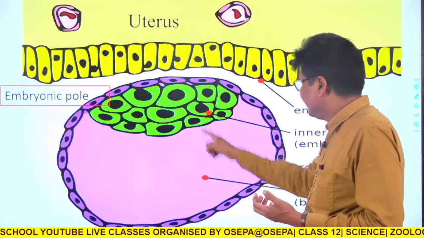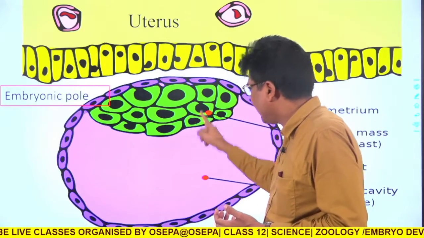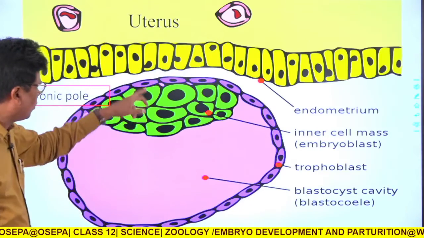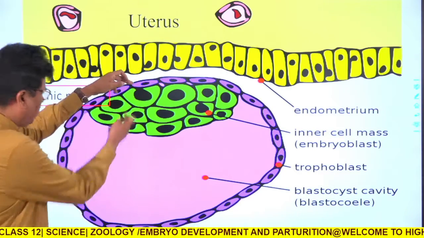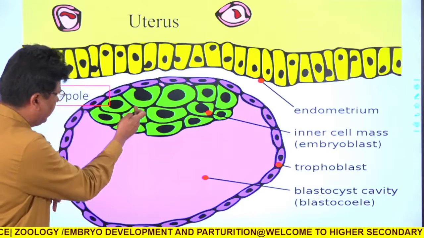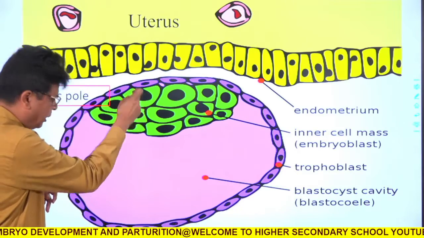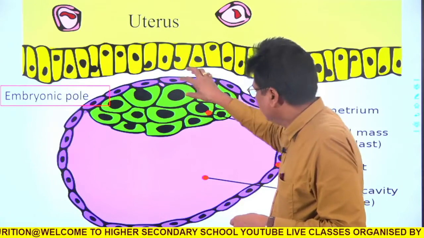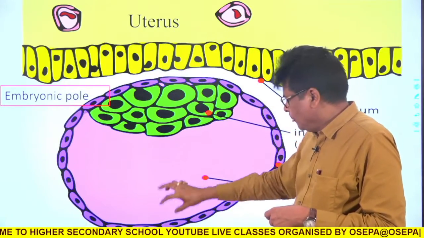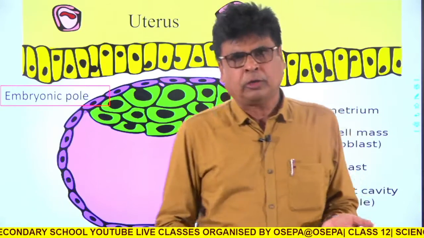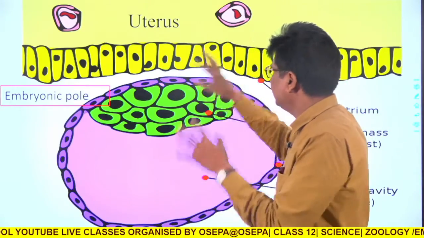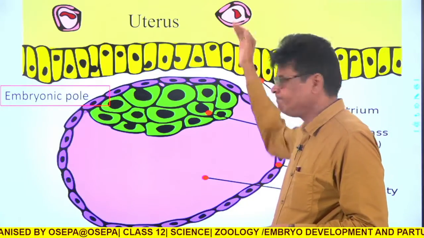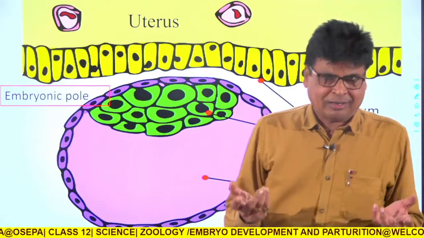Now this region, where the inner cell mass or embryoblast is present, is called the embryonic pole, and opposite to this one is the abembryonic pole. This is the axis, the polar axis. Clear? In this picture I have shown you the uterine wall, and this is the blastocyst or blastula.